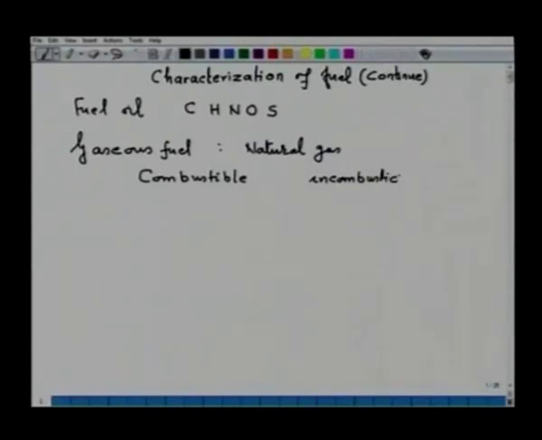For example, the combustible components of any gaseous fuel consist of carbon monoxide, hydrogen, hydrocarbons. They are the principal combustible component of any gaseous fuel. Among hydrocarbons there could be several, for example, CH4, C2H2, C2H8 or so on, all these are the combustible component.